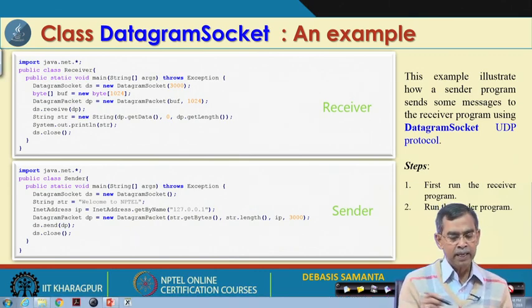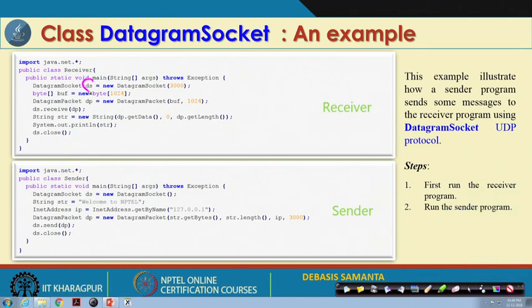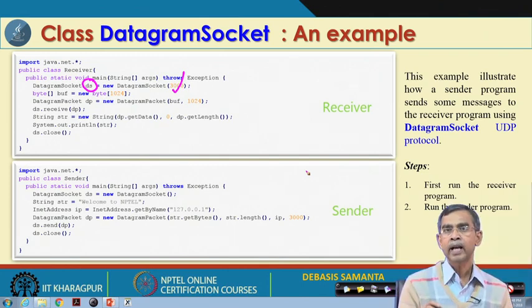So, in this example, as we see, a DatagramSocket object DS is created, and here we have to mention the port number. This example is basically on the same machine, so how can the documents be shared? The idea is that you can run two socket programs, meaning two different threads, and you can simulate that this is one party and this is the other party.